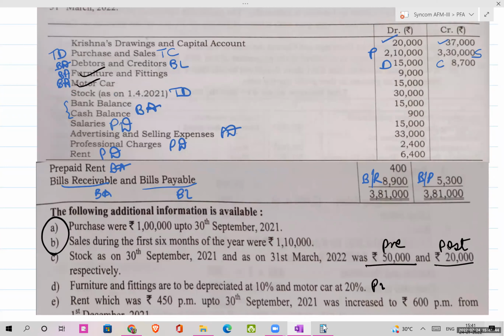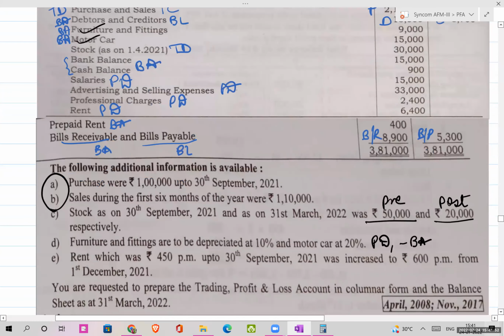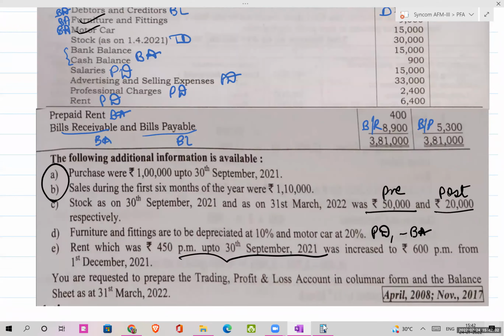So this will be P&L debit and the second effect will be less from the concerned asset. Rent, which was 450 per month up to 30th September 2021, was increased to rupees 600 per month from 1st December 2021. Okay. So up to 30th September, the rent was 450 rupees. So let us put a tick mark on rent because it is having an adjustment.